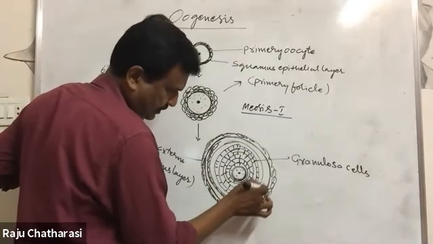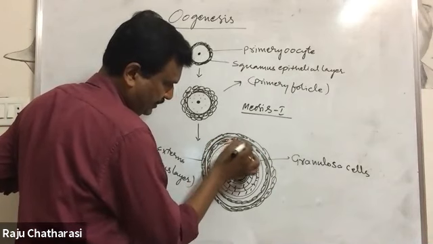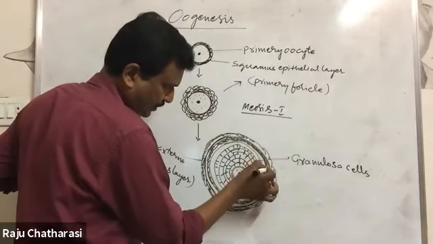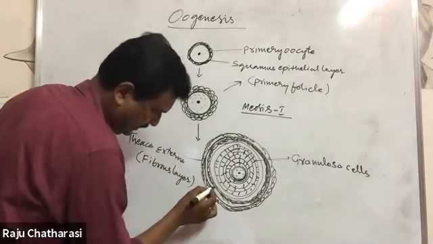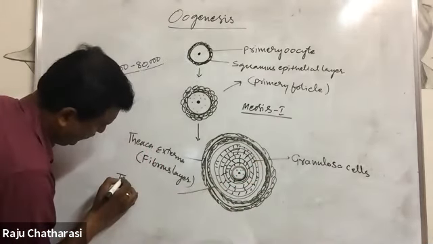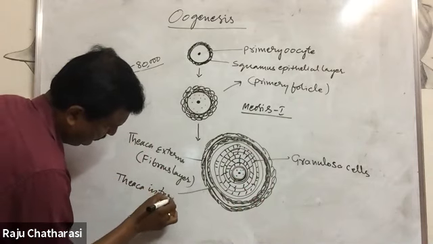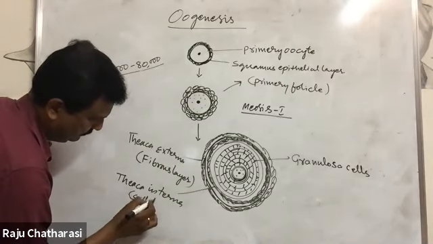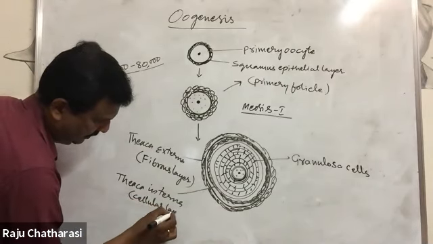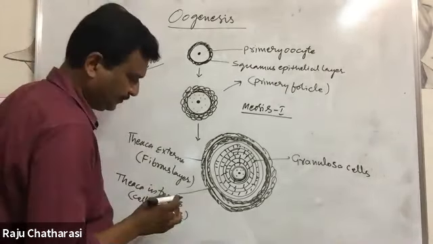This is the cellular layer. This is called theca interna. Cellular layer, which is made up of cuboidal cells. This is theca interna. Okay, the cellular layer. Cellular layer means made up of granulosa cells or cuboidal cells.